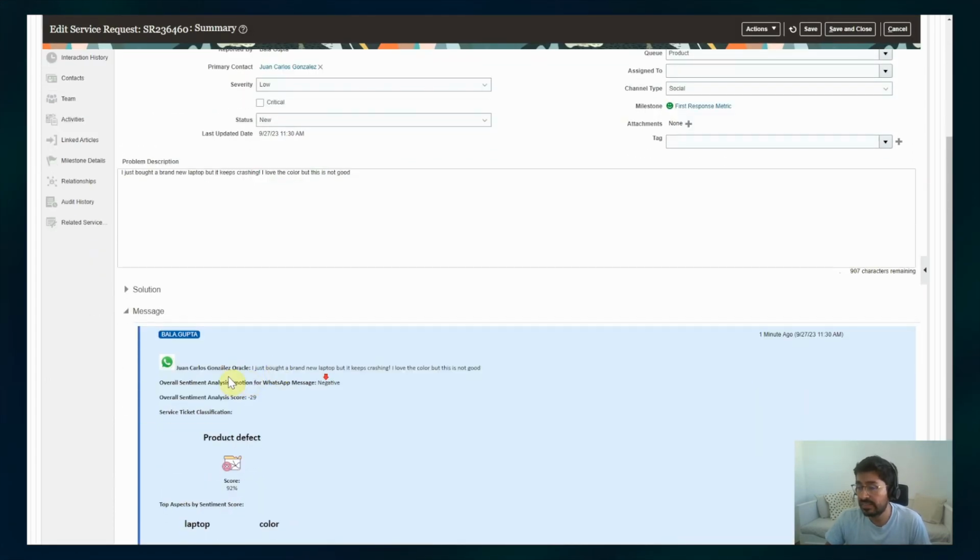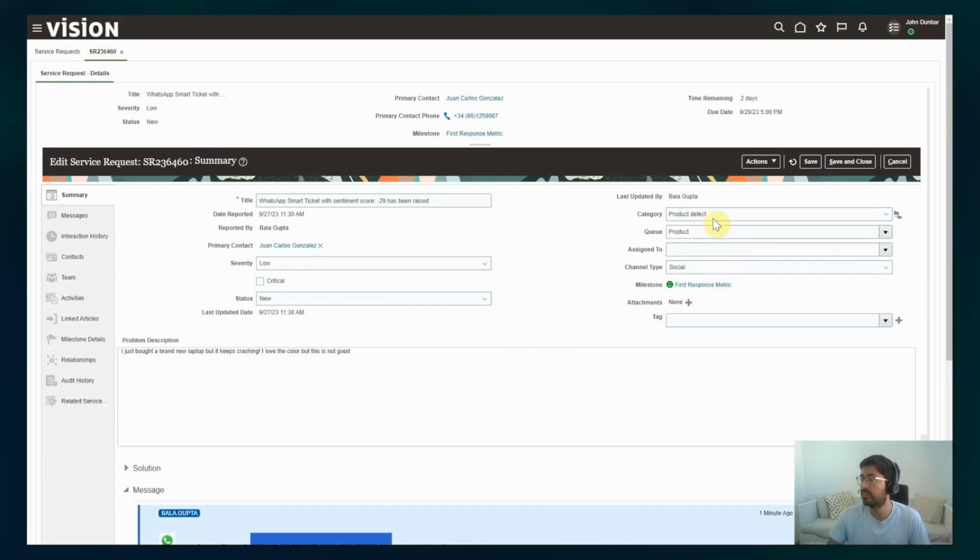And effectively, the customer is complaining about the laptop, and it keeps crashing. So it's a product defect, and that's how I categorized all the samples that I provided to the custom text classification model, which was used to provide a better categorization of this message. In this case it's a product defect, and it belongs to the product queue.